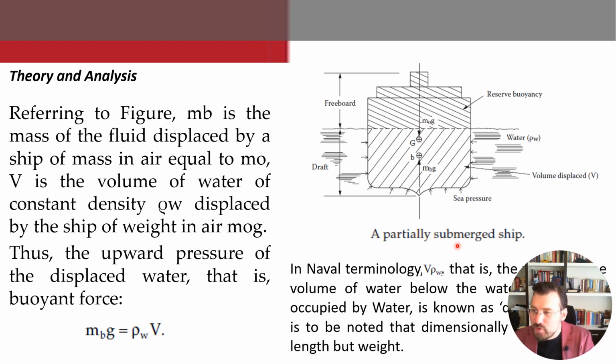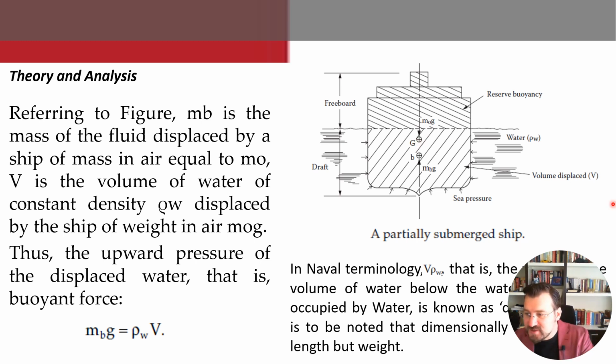Now the above buoyant force, m_b g, acts at a point B known as the center of buoyancy of the ship, in a vertical direction opposite to the gravitational force m_o g, which acts at a point G known as the center of gravity.